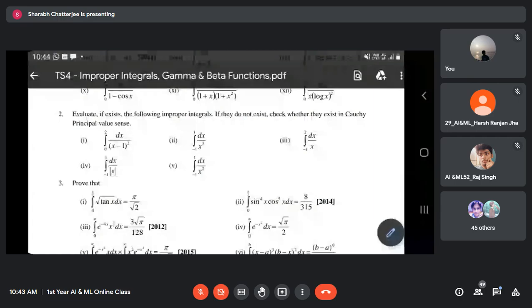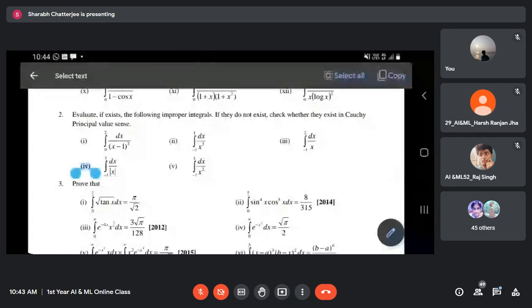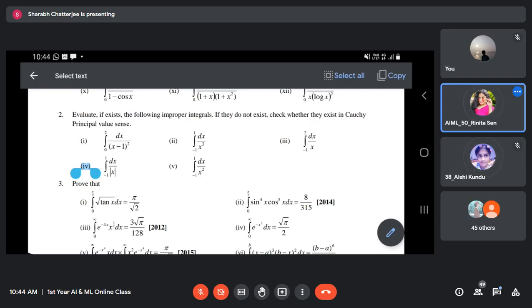What about question number 4? How to do this? First of all, is it improper? Yes, sir, it is improper. At which point? It won't exist in general, but it will exist in Cauchy principal value. At zero, you have to break at zero. Isn't it? You have to break at zero.